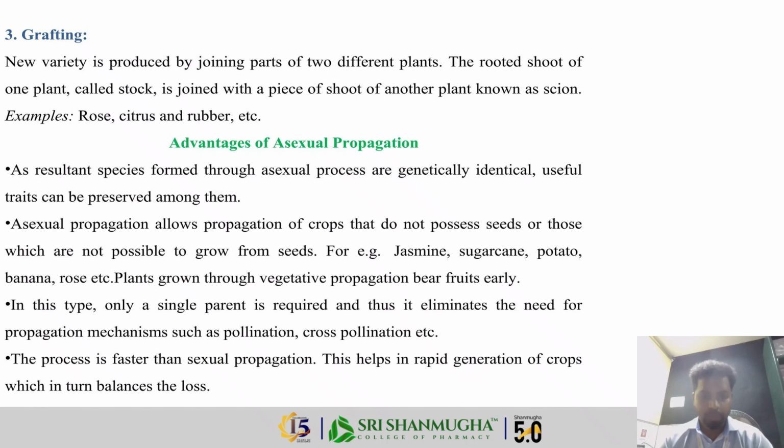It also allows the propagation of crops that do not possess seeds, or those which cannot be grown from seeds. This method is faster than sexual propagation and helps in the rapid generation of crops, which in turn balances the loss.